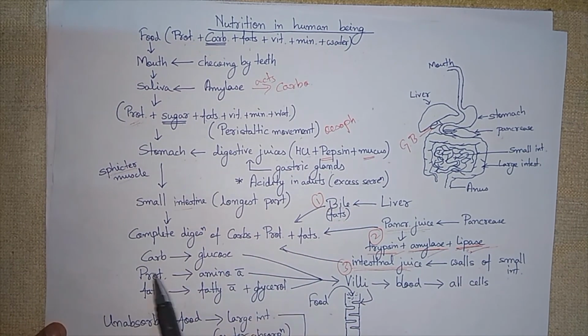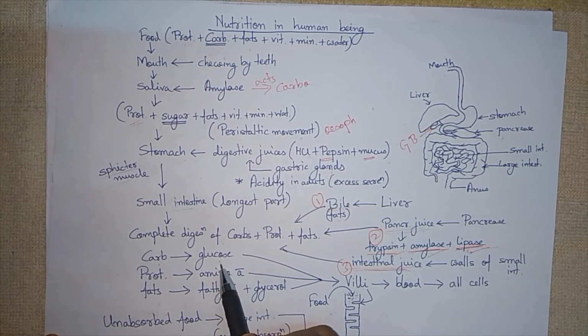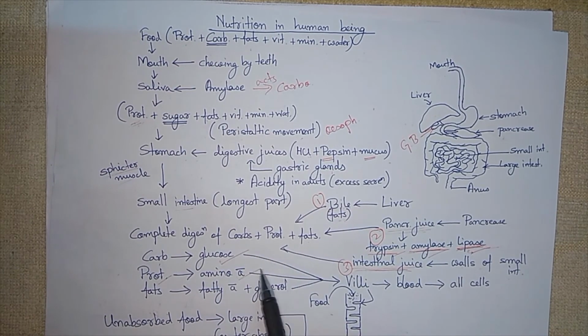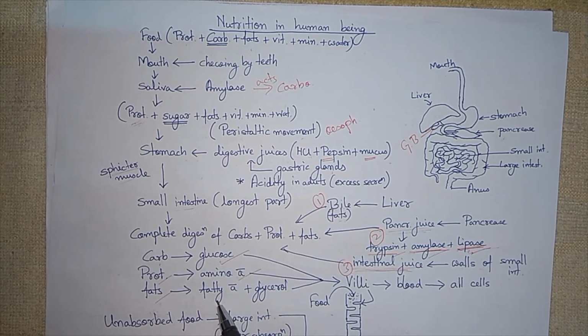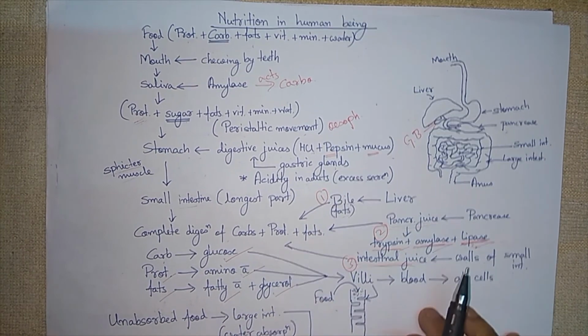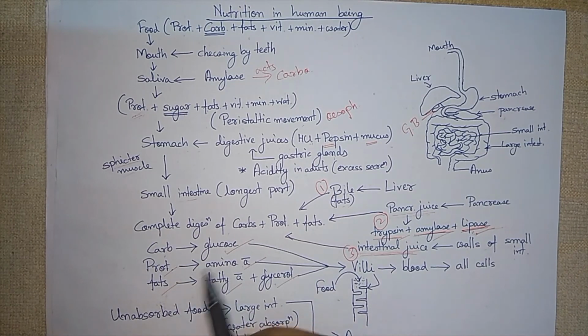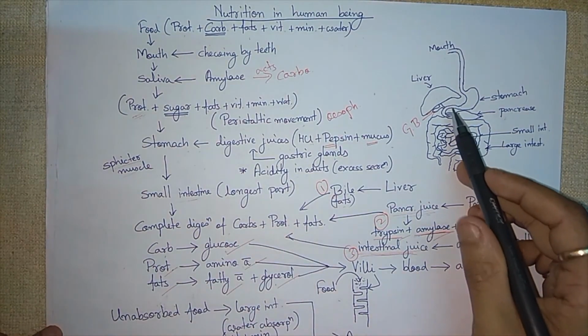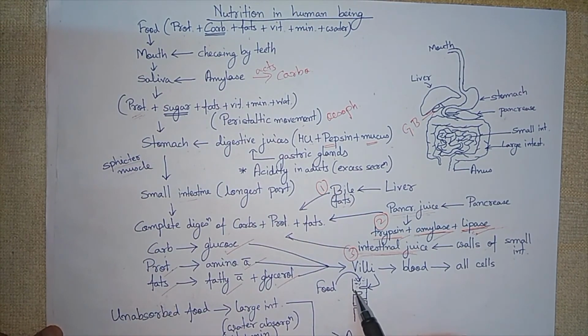After complete digestion, carbohydrate is converted into glucose. Protein becomes amino acids. Fats produce fatty acids and glycerol. Then this part travels through the small intestine.